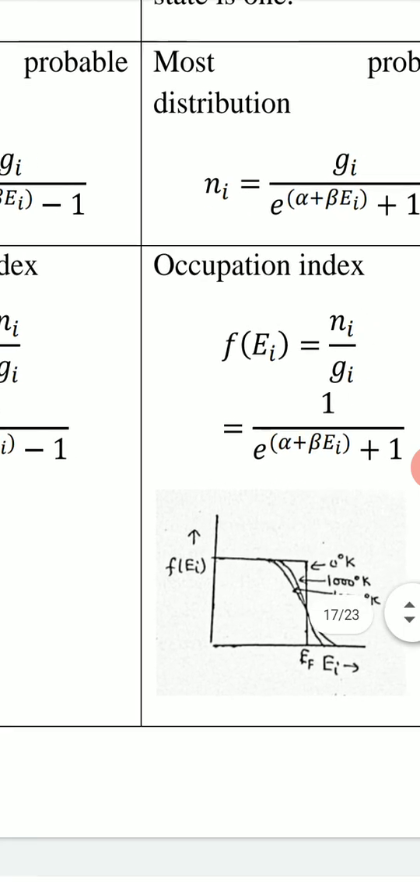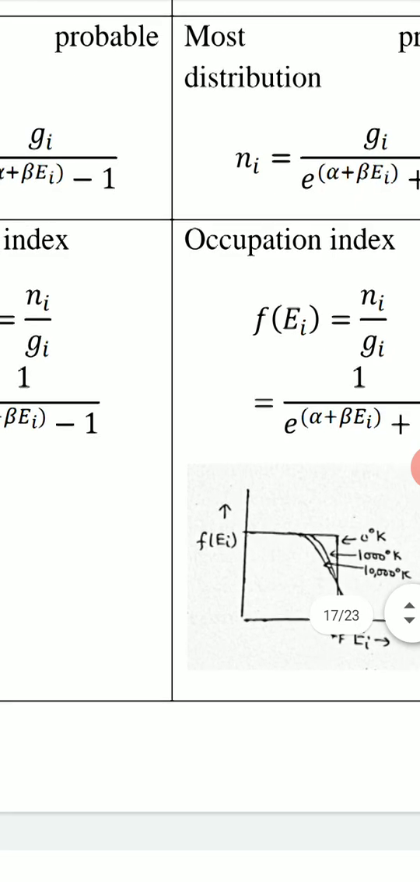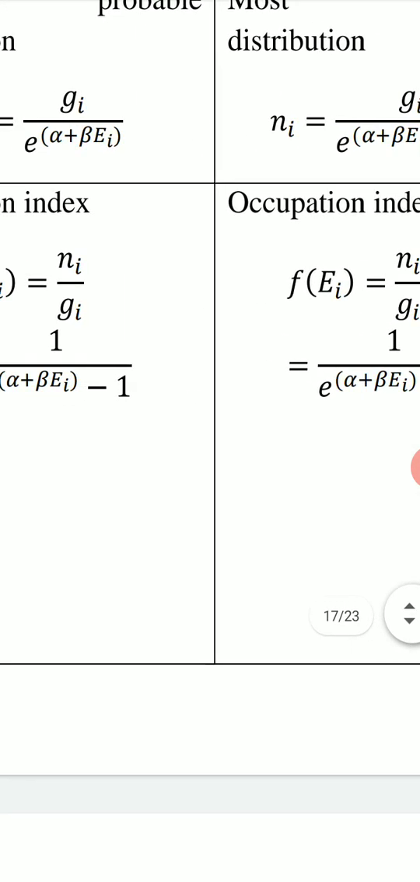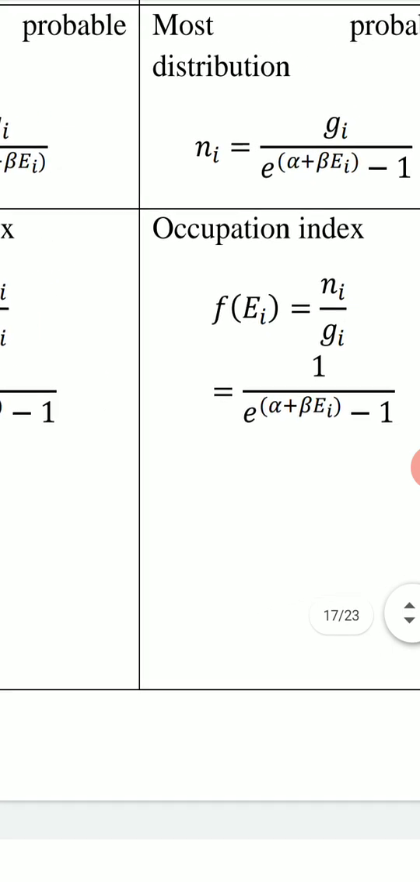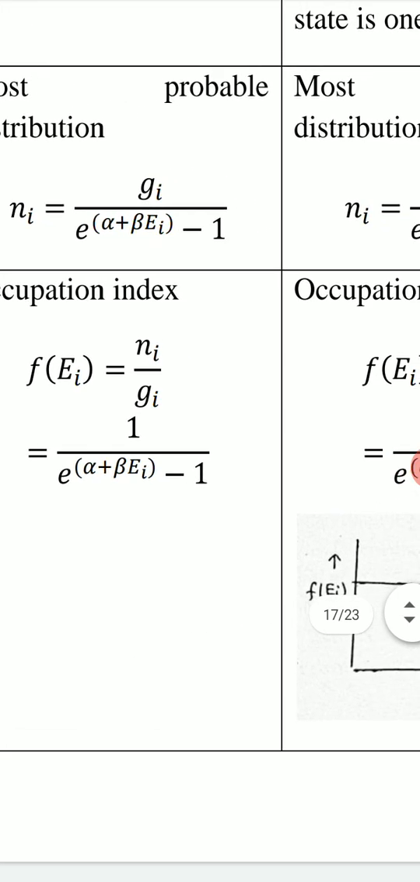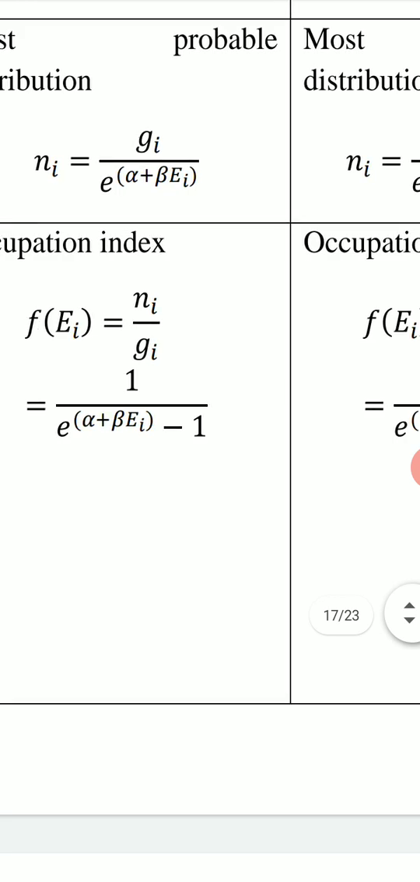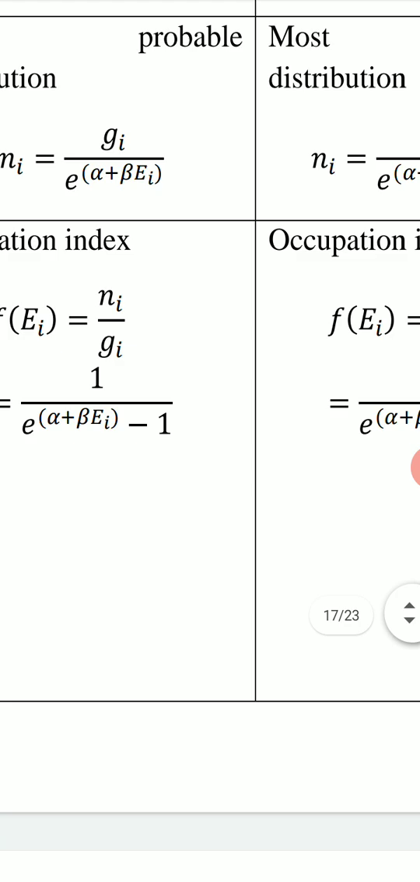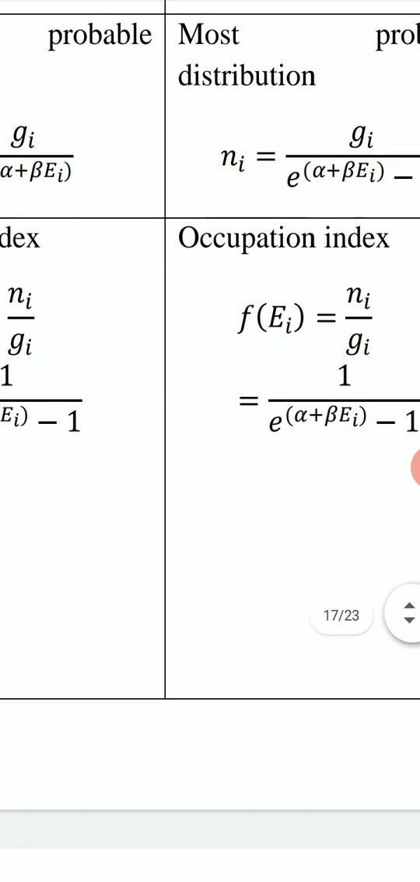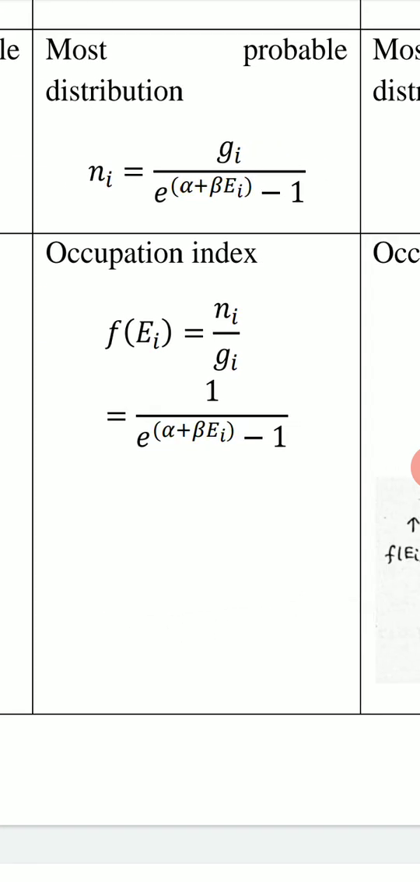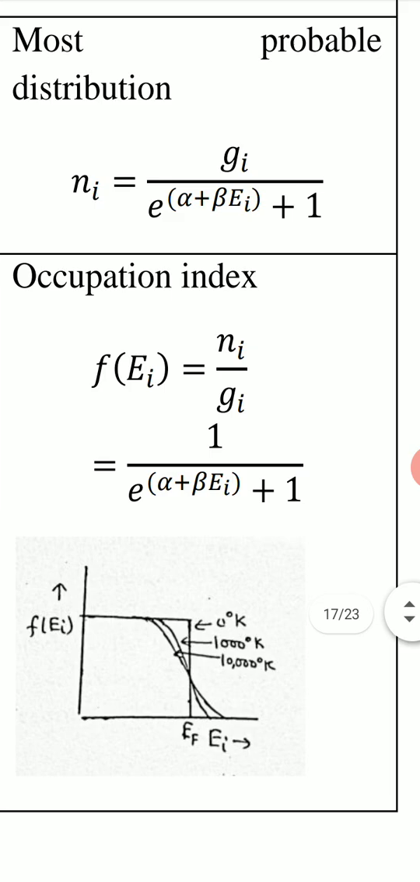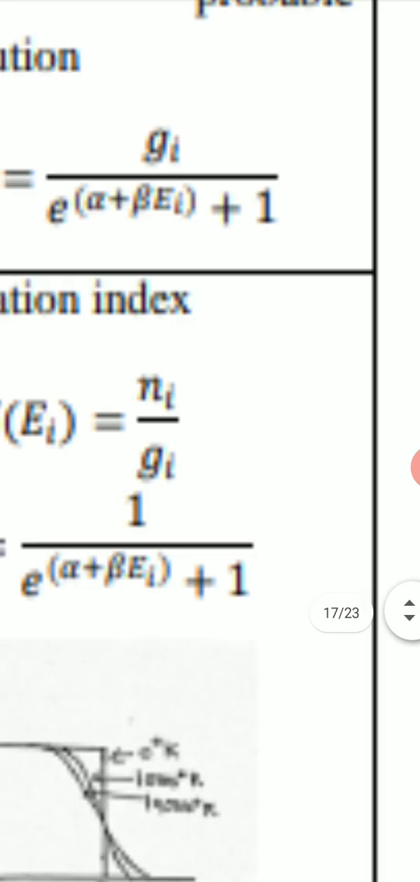So the difference is in the denominator, on the right hand side. The first term is the same, e to the power alpha plus beta Ei. In Maxwell-Boltzmann statistics, we have only e to the power alpha plus beta Ei in the denominator. For Bose-Einstein statistics, we have minus 1 with it. And for Fermi-Dirac statistics, we have plus 1 with it.